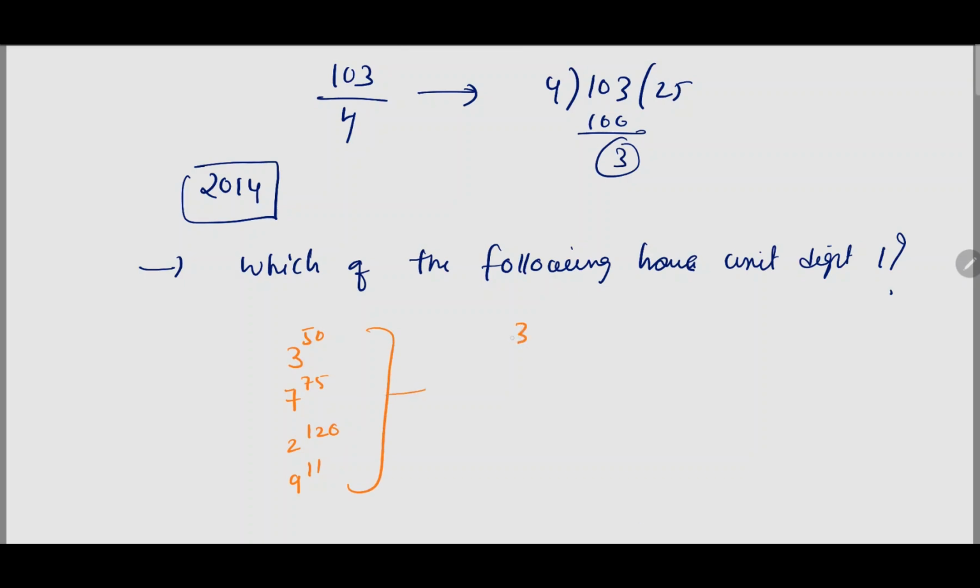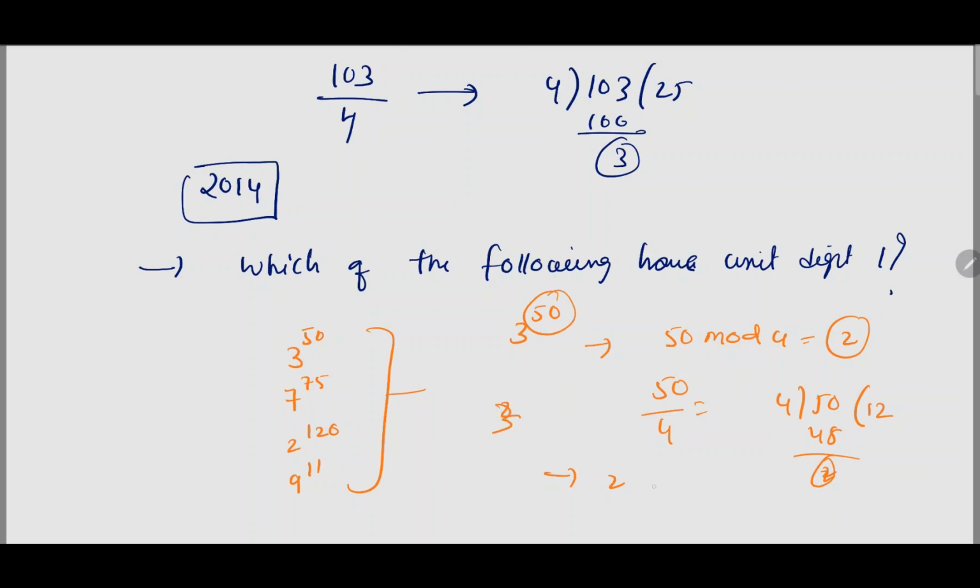Here 3 to the power of 50: 50 mod 4 is equal to 2. You have taken 50 divided by 4, the remainder is 2. The second element in the cycle of 3 is 9. So 9 is the unit place, and we want 1 as the unit place, so we can eliminate this one. So this is like an elimination approach. Whenever you see 1, that is the correct answer. I hope you are getting my point.